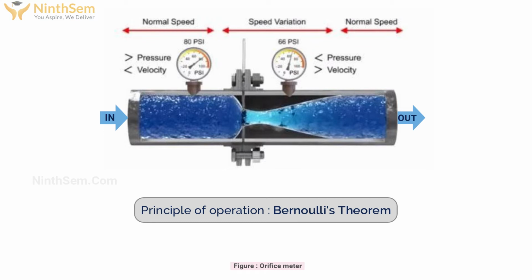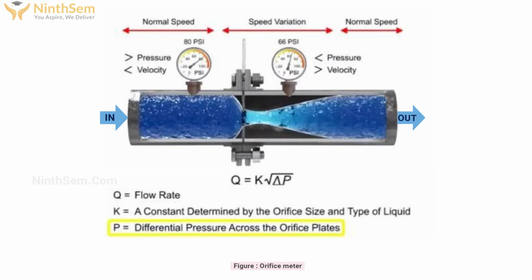Due to this, there will be a pressure difference which will ultimately cause variation of velocity of the flow. Hence, according to the formula, Q is equal to K, a proportionality constant, into square root of differential pressure. Q is the flow rate and K is a constant determined by the orifice size and type of liquid that we used. P is the differential pressure across the orifice plate.